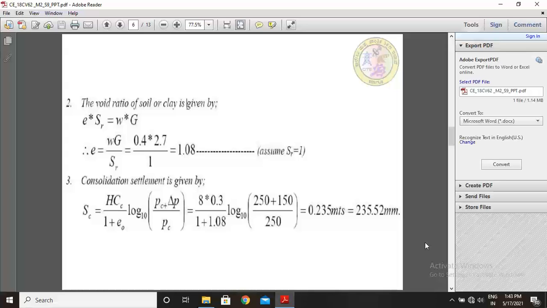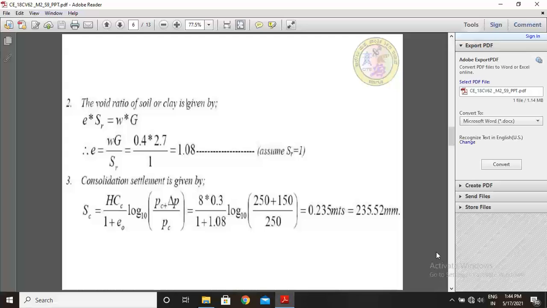Next step number 3. Consolidation settlement is given by the following equation. That is Sc equal to H Cc by 1 plus e naught into log base 10 of Pc plus delta P by Pc. So these relations we have seen last class as well as in last semester also. Substitute the value in this equation.